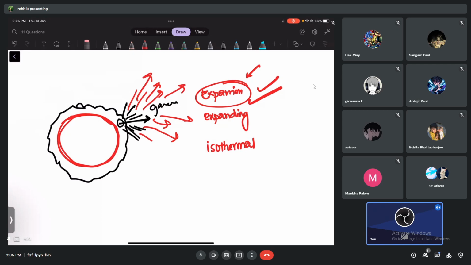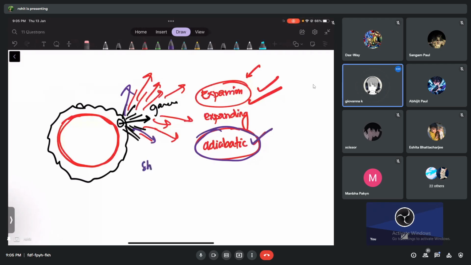Okay, forget about isothermal. Let me ask you a question. Can I call it adiabatic or not? Let me ask you directly. I'll tell you, this is an adiabatic process. You know why? Because did you realize that the gas will be expanding in a very big time or a very short time? Very short time. The gas will expand in a very short time.